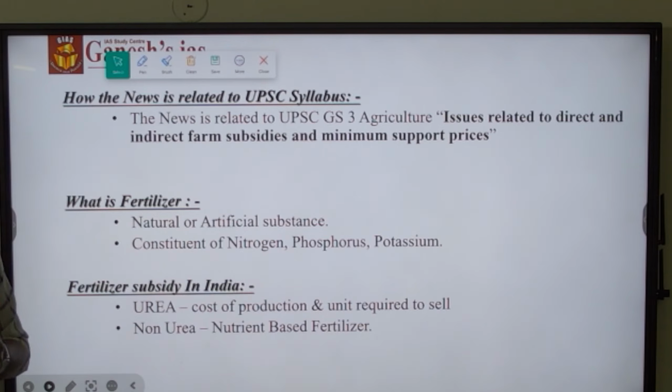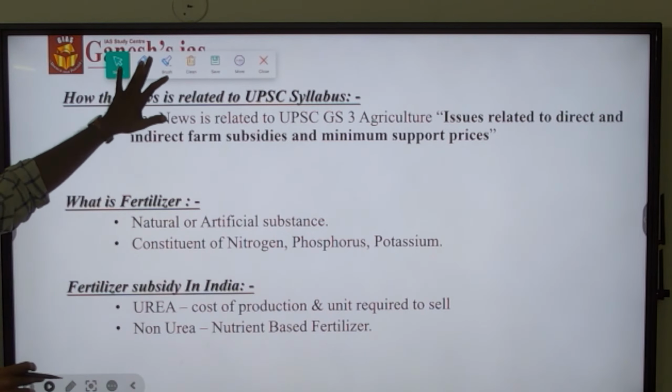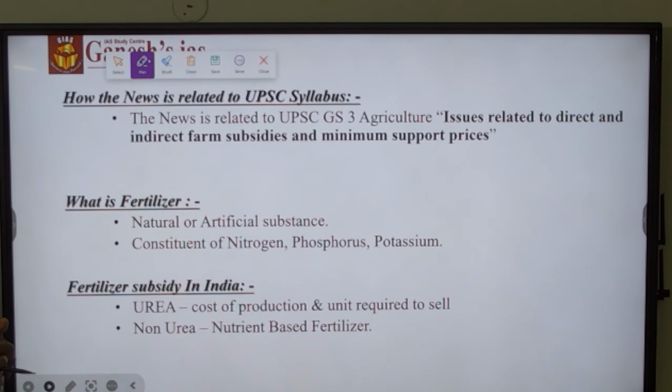Fertilizer could be produced by natural or by artificial means, and it consists of important major constituents like NPK, that is nitrogen, phosphorus as well as potassium, and other micronutrients like molybdenum, zinc and so on and so forth. So this is what the fertilizer is about, and it acts as the input for the agriculture produce.